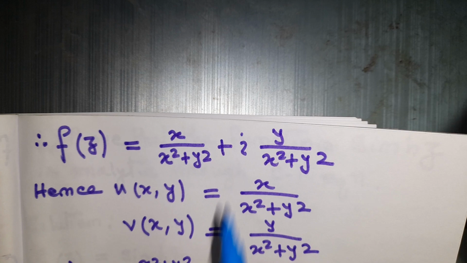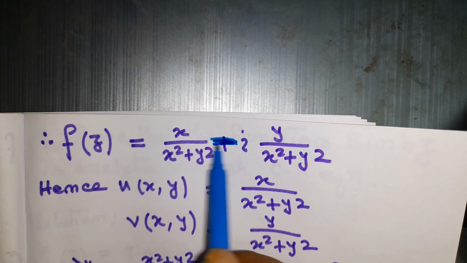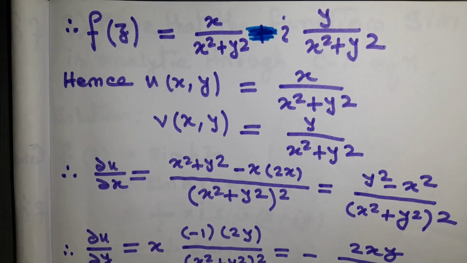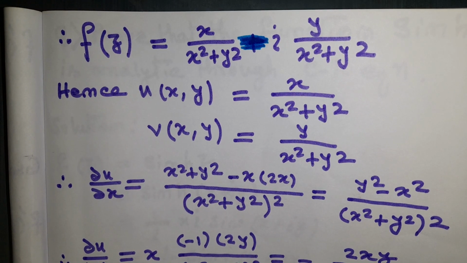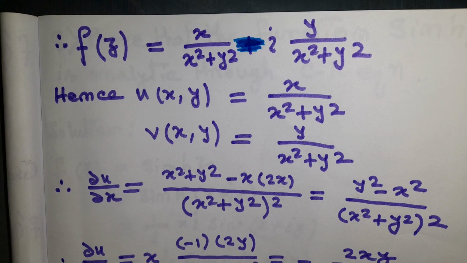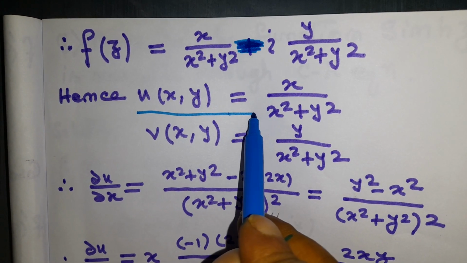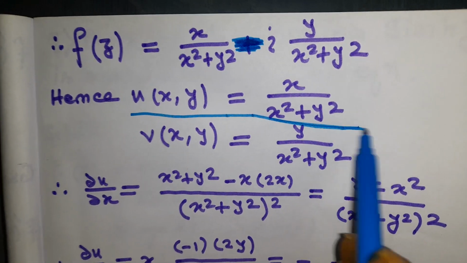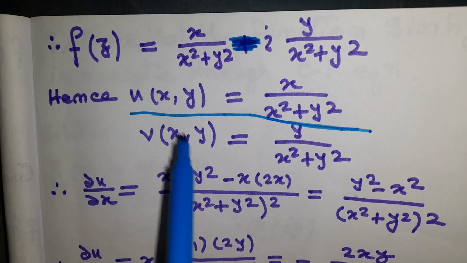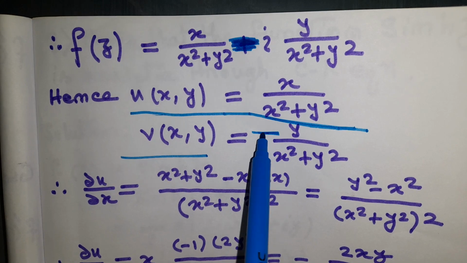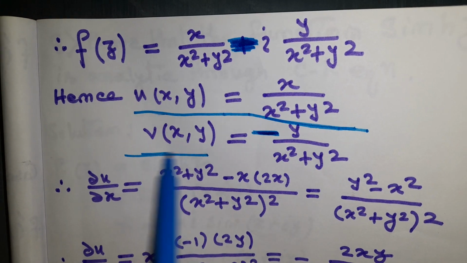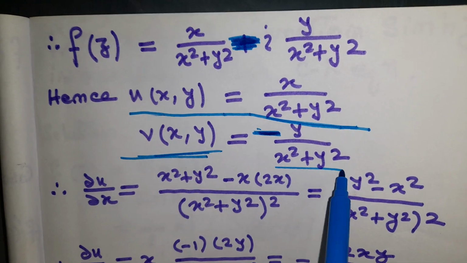Sometimes I also make mistakes, you don't make mistakes. So hence we get u(x, y) equal to x by x square plus y square for the real part, and for the imaginary part v(x, y) equal to minus y by x square plus y square.